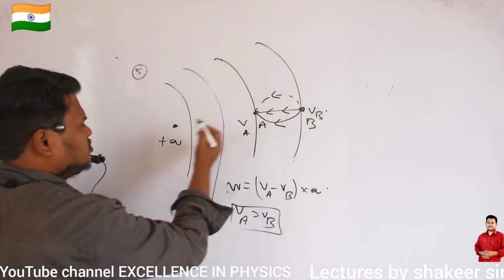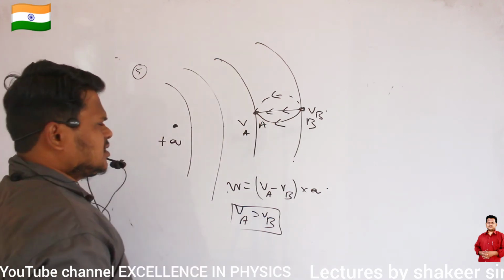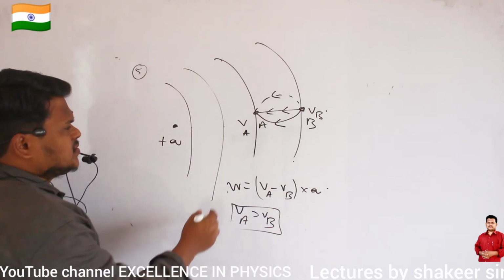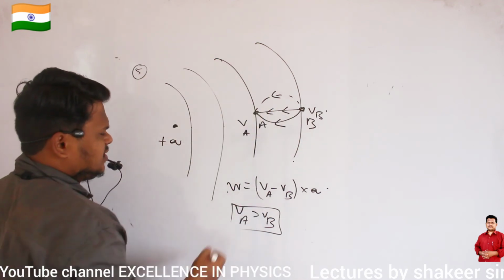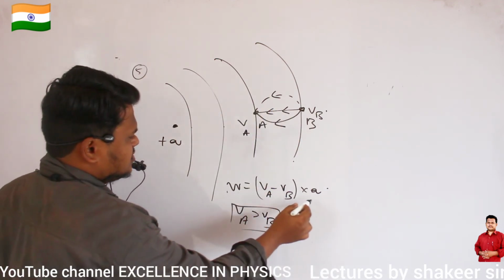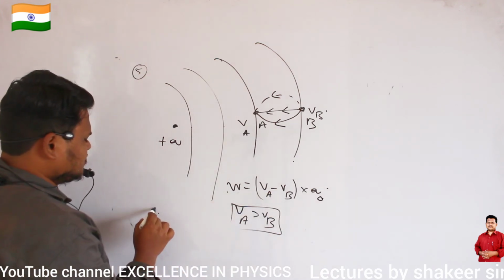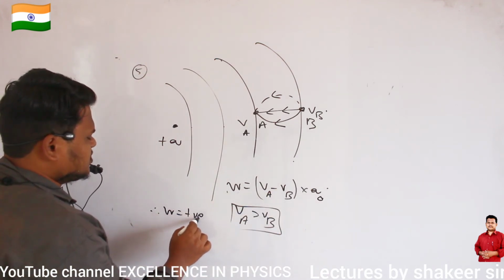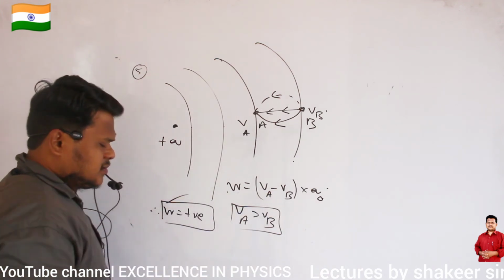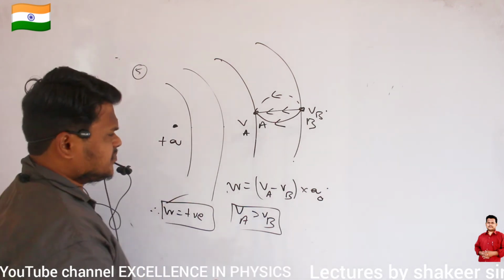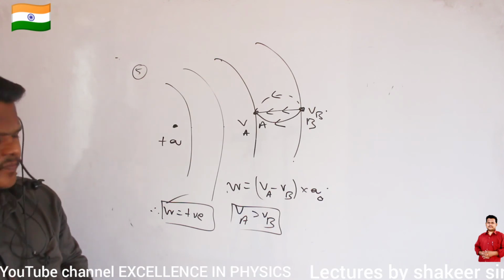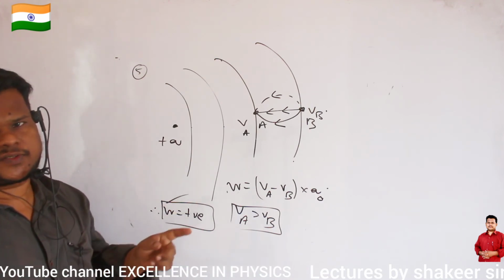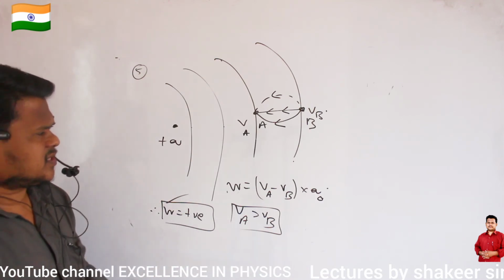Because as I move towards the positive charge, potential continuously increases. So VA is at a higher potential, VB is at a lower potential. So VA minus VB is positive, and the test charge which I am moving is also positive. Therefore work done will be positive. Work done means work done by external forces to bring this charge from here to here without any acceleration. So definitely work done will be positive. In another method also I can explain this one.